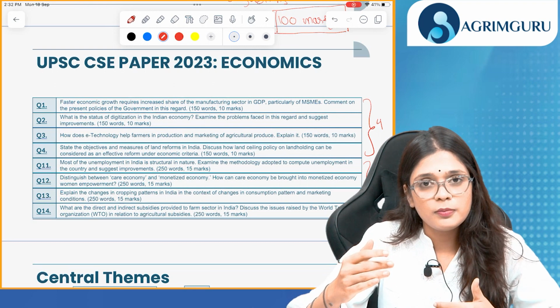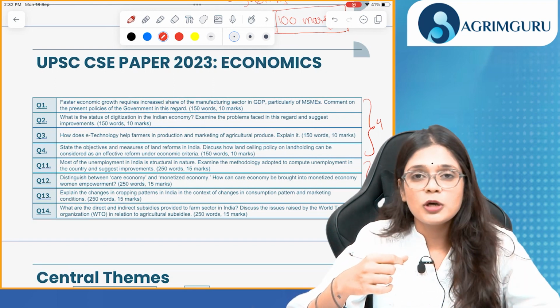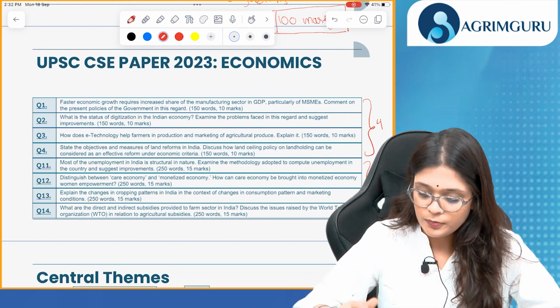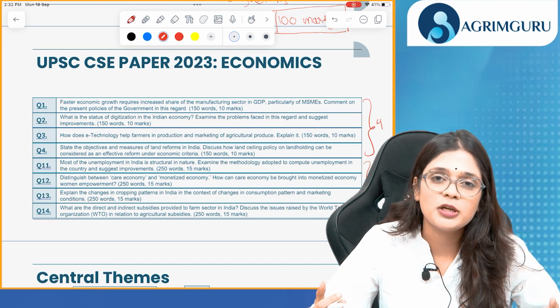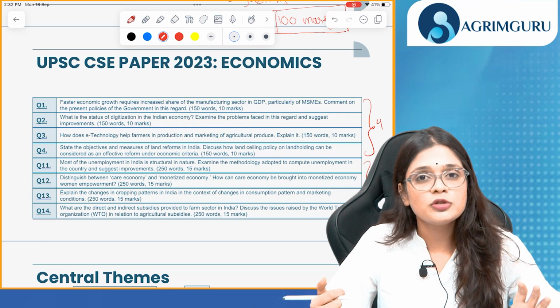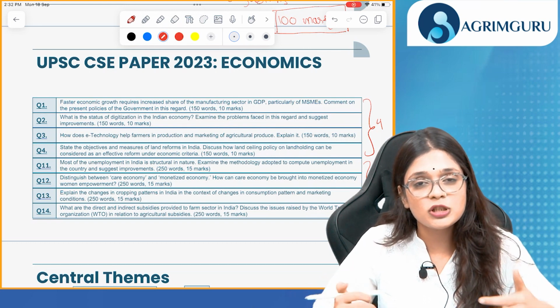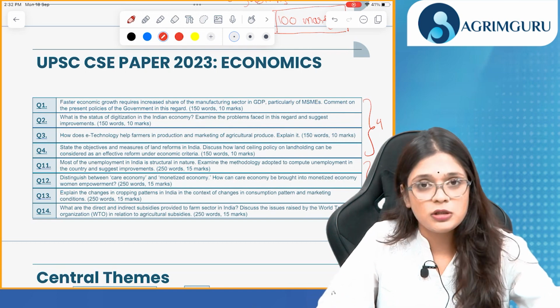When you structure your answer properly, it will be very easy for you to write within the word limit, which is 150 and 250 words, because you have the content. Otherwise it makes it very difficult to prioritize the content as well. So when you structure it and when you know the central theme, the key words of the question, it will be very easy for you to stick to the theme and stick to the area that is being asked in the question.